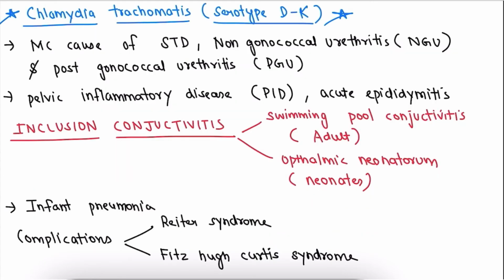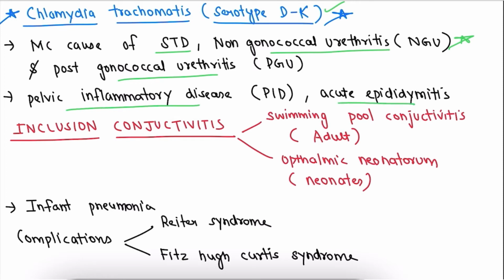Now coming to the second serotype, Chlamydia trachomatis serotype D to K. It causes STD, sexually transmitted disease, non-gonococcal urethritis. It is spread through sexual transmission. The most important point here is NGU. It causes NGU, non-gonococcal urethritis, and post-gonococcal urethritis, PGU. It also causes pelvic inflammatory disease and acute epididymitis.